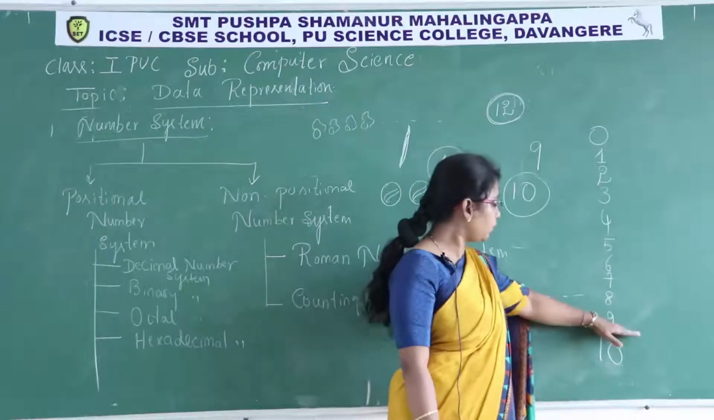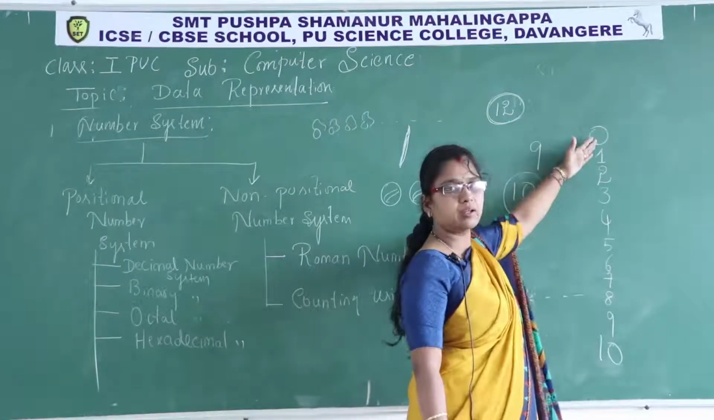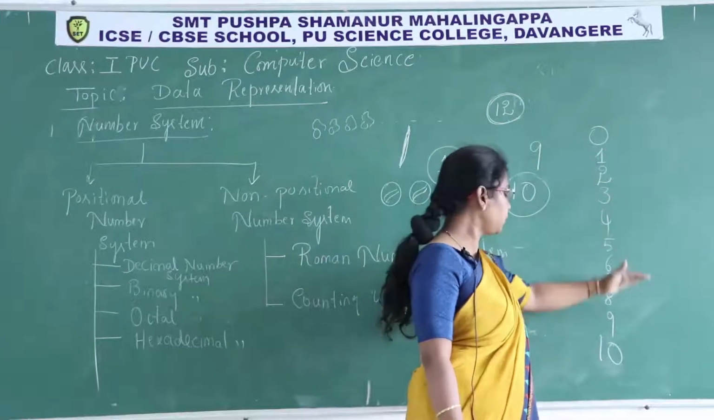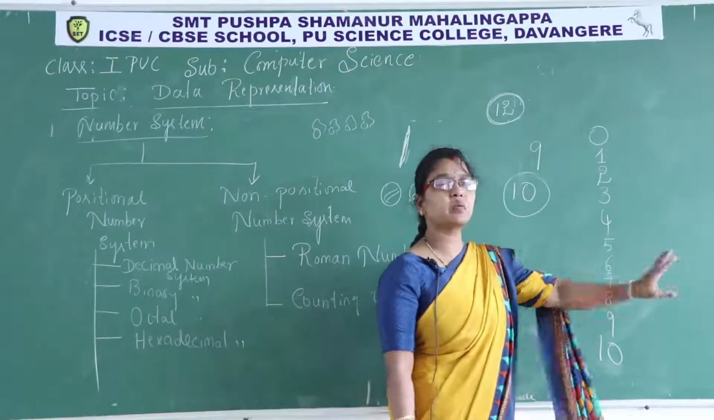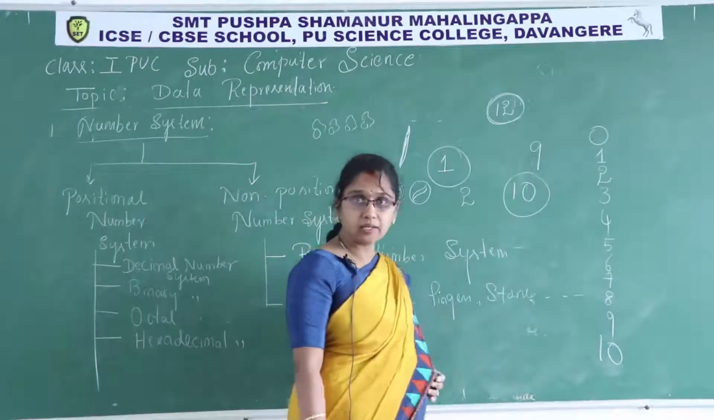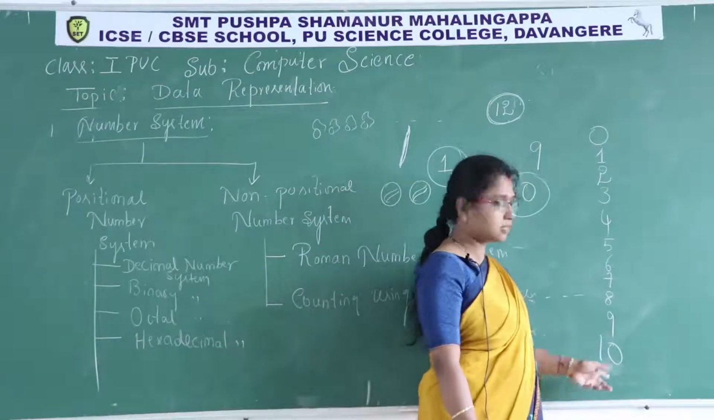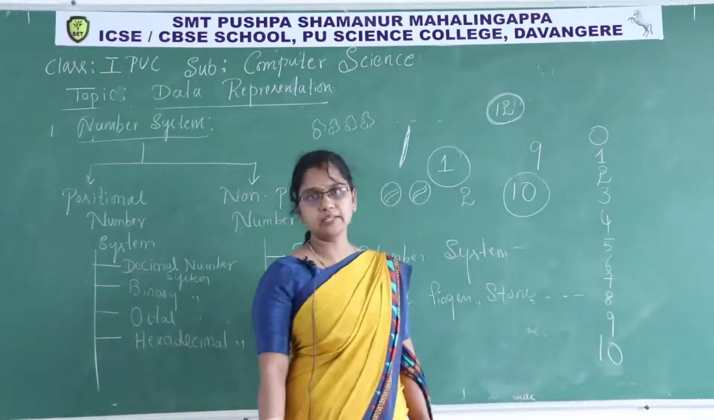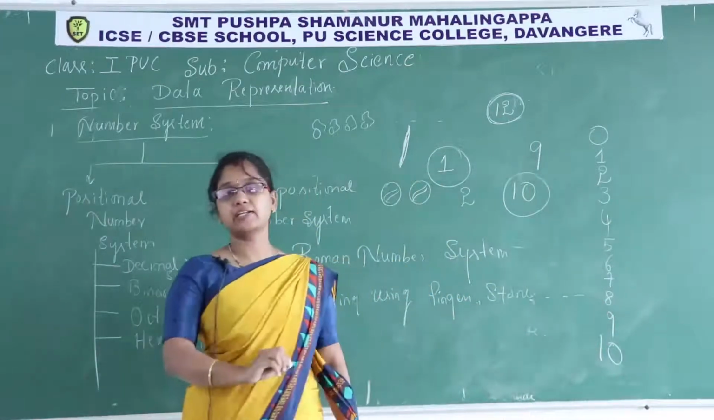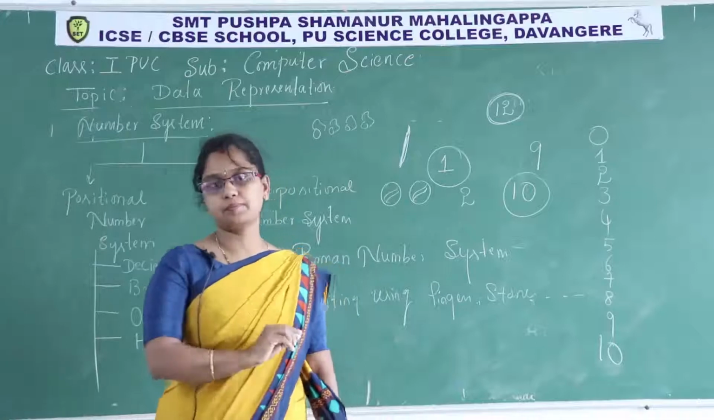So they are all basic numbers. Using the combination of these basic numbers, I derived one more number. It represents some other quantity. If you want to represent a quantity 10, how to write 10? 1 0. That's what we learned from school, isn't it? So this type of system we call the decimal number system.